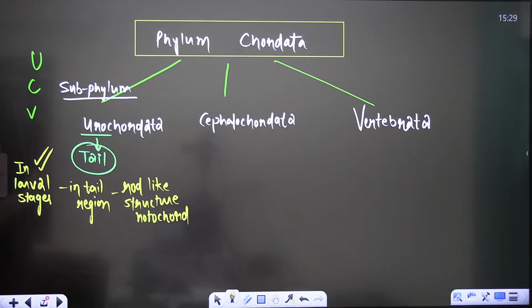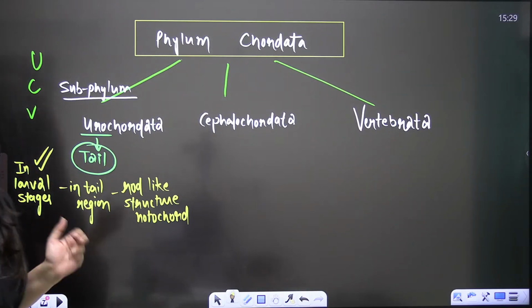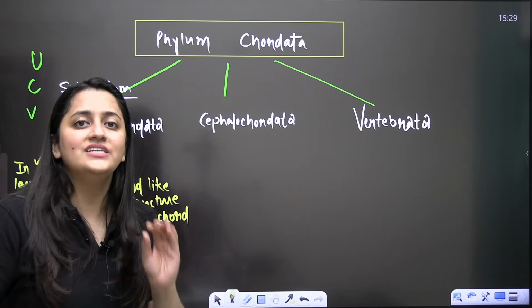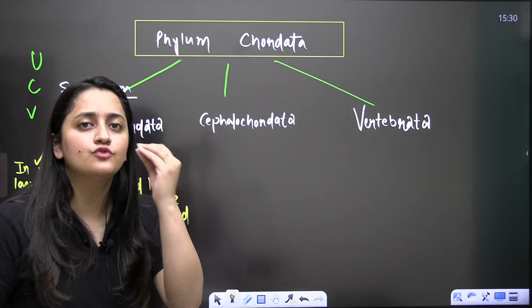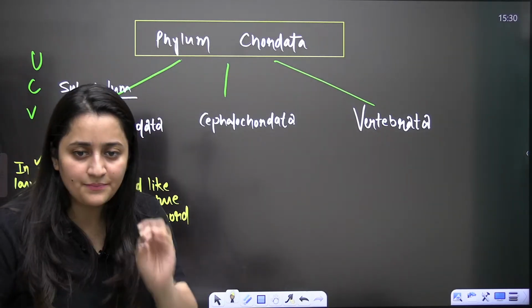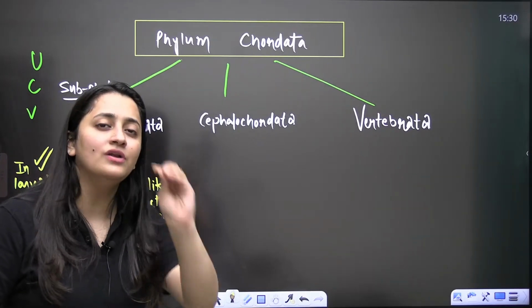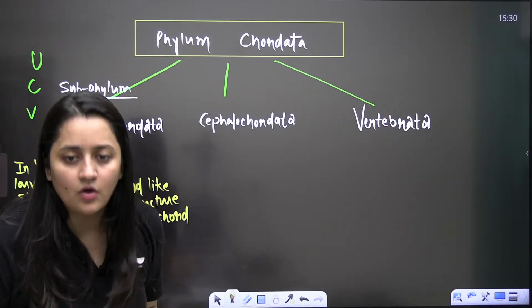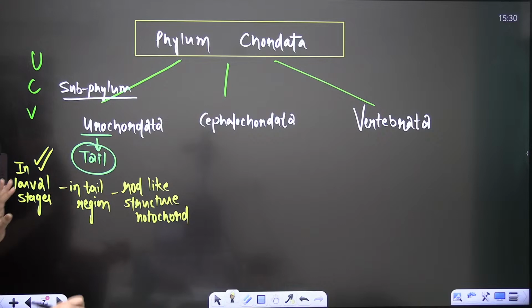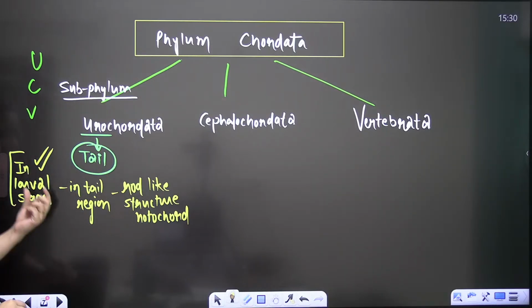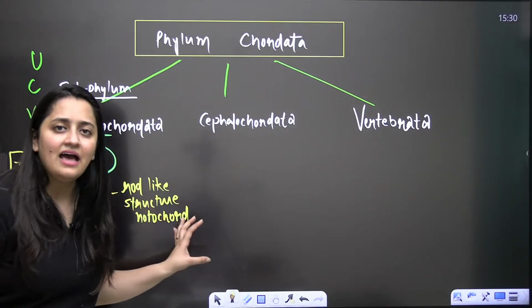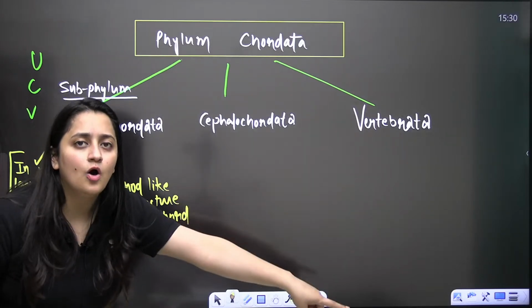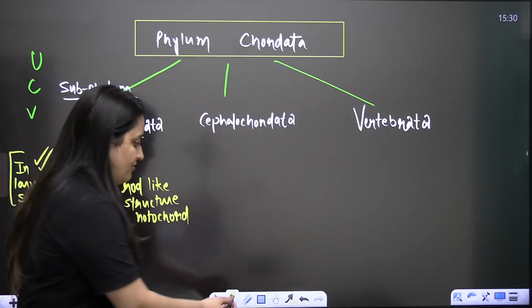Are you getting my point? Yes or no? Like for getting a seat in the medical college, at least you need to score 620 marks. Minimum 620 marks you need to score, then only you will get a seat. Same is the case here. So they are like, okay, fine, I don't have very good marks, but in larval stages and tail region, I have this notochord. Now please allow me in the phylum Chordata.